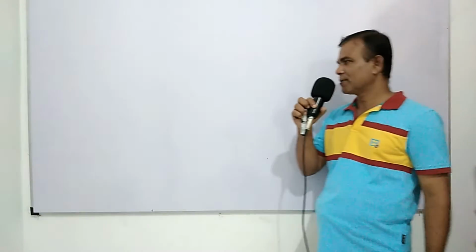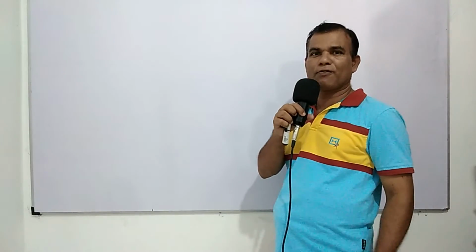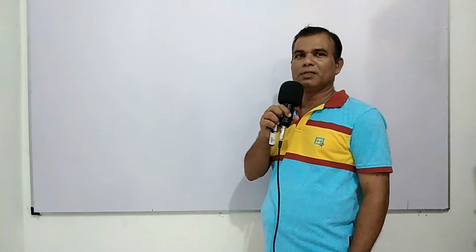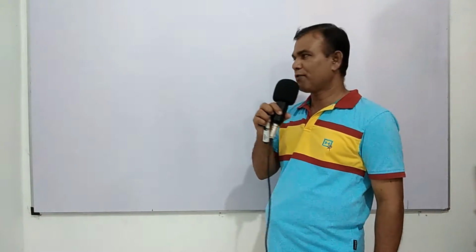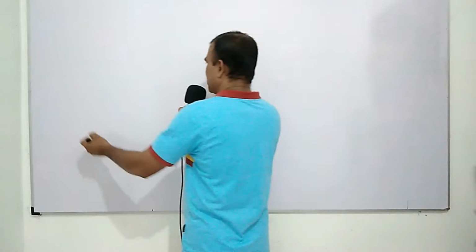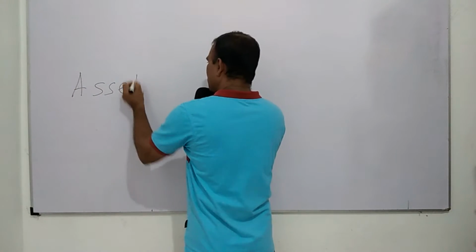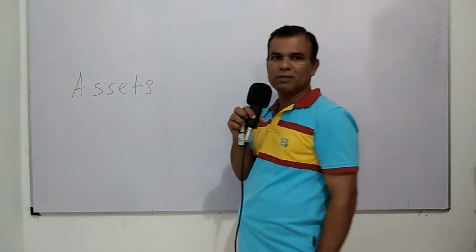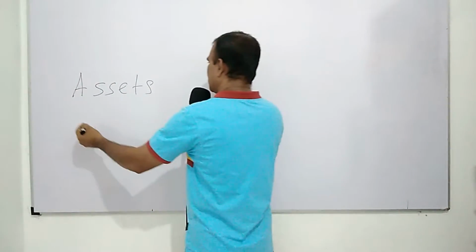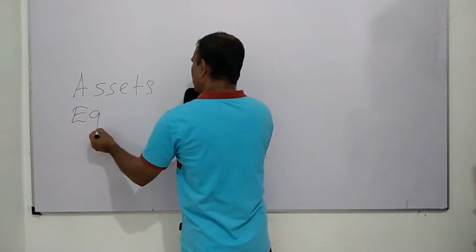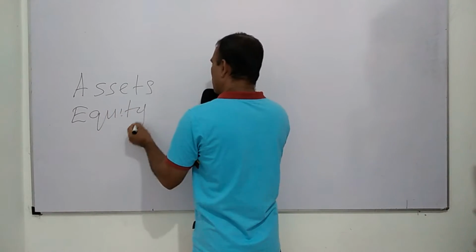Now students, in accounting there are 5 types of accounts. First one is the asset account. The other one is the equity account.